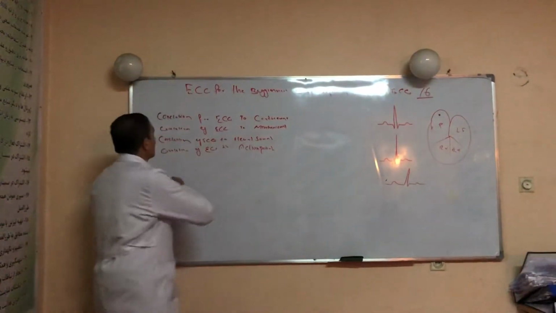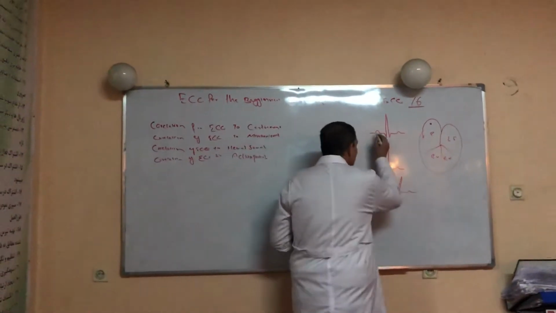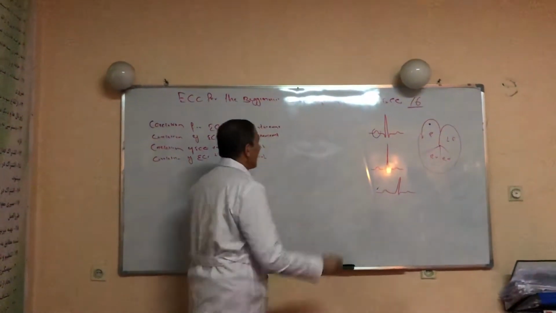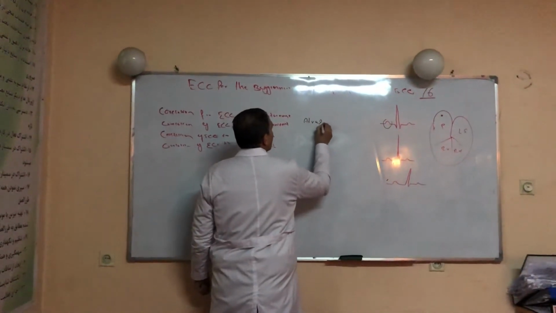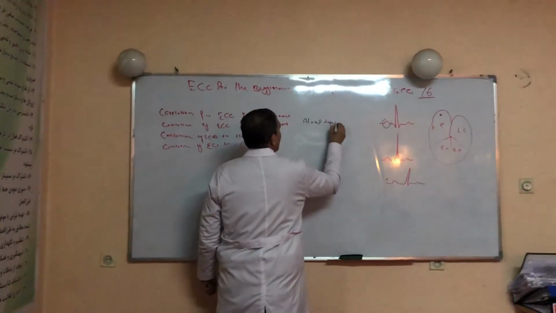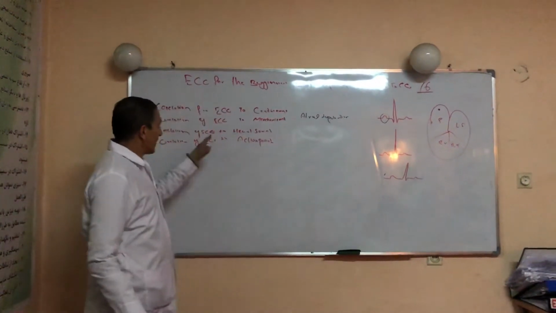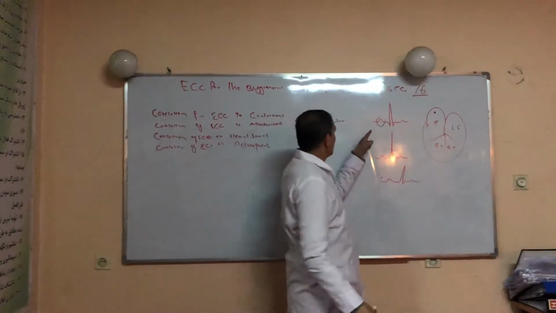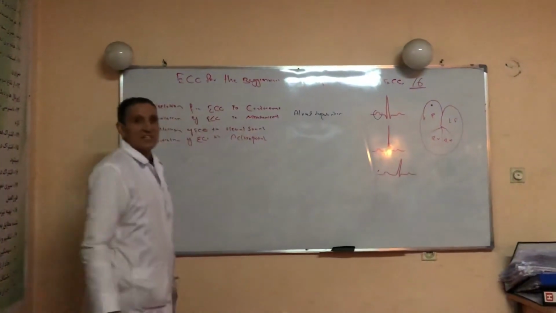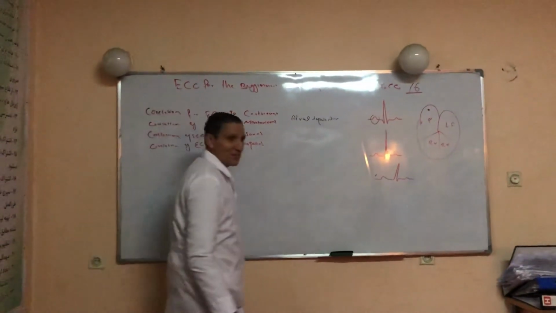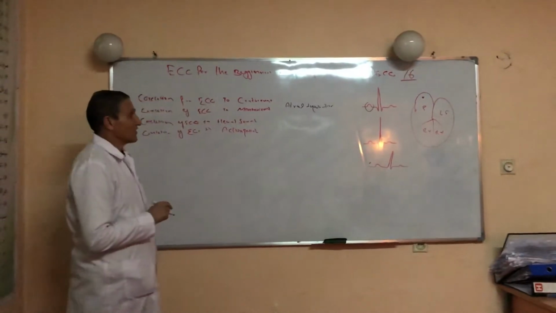Right now, the correlation of ECG to cardiac event. What is this P wave representing? Atrial. The P wave is representing atrial depolarization. The P wave is reflecting atrial depolarization.